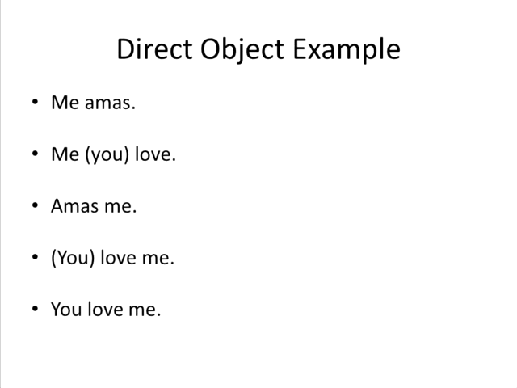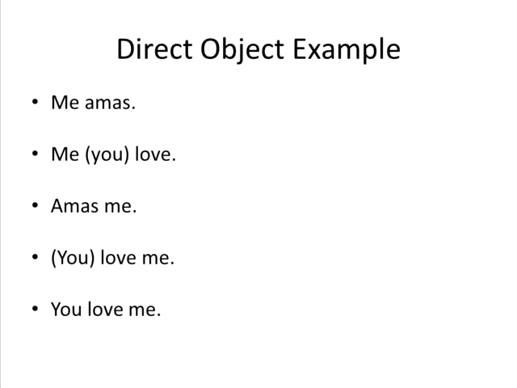Then let's switch the Spanish vocabulary to English grammatical format. We get amas me. And the way we would say it, we'll translate that vocabulary to you love me. I have you in parentheses because, again, you don't need to put the pronoun when you're writing in Spanish because the ending spellings let you know which pronoun it corresponds to. And finally, we have it without the parentheses, you love me, because in English we have to put the pronoun there because we don't have all those varied spellings to let us know which pronoun it corresponds to. So finally, we have you love me is me amas.